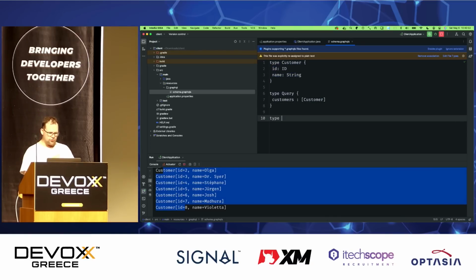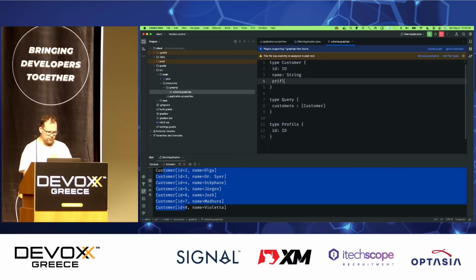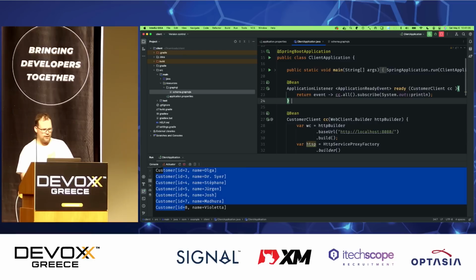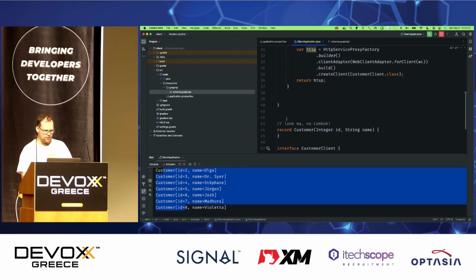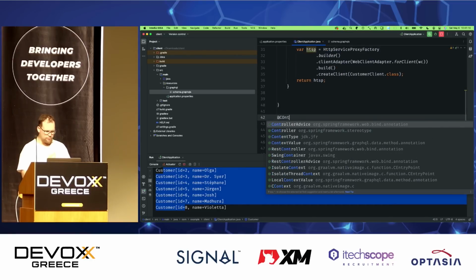Now, of course, I might want to introduce another type, and I can do that here like that, right? So I can say customers, and I can actually even make it so that this returns a profile, for example, right? Well, I didn't implement that. There's no other microservice that implements profile, but just imagine that there was. Imagine that I wanted to call that for every single customer to get the profile data.